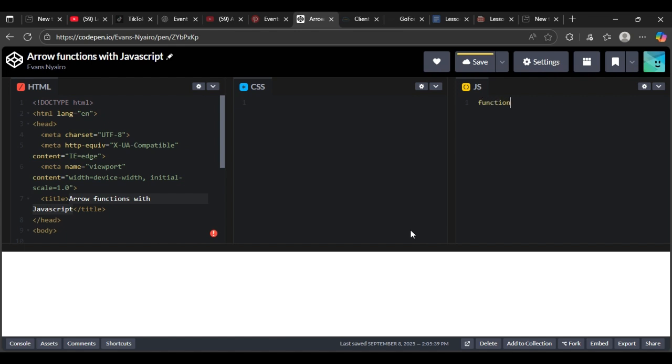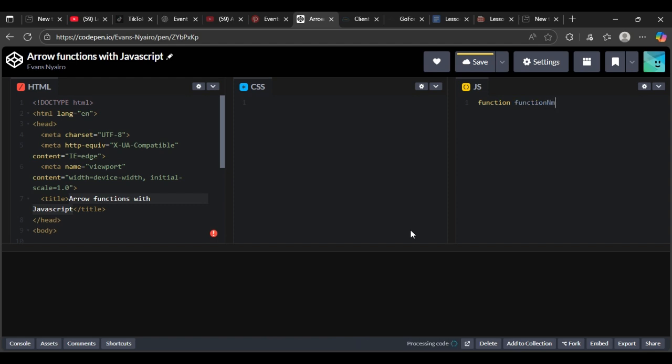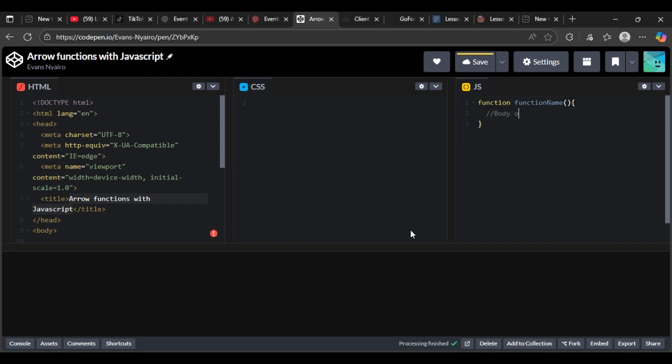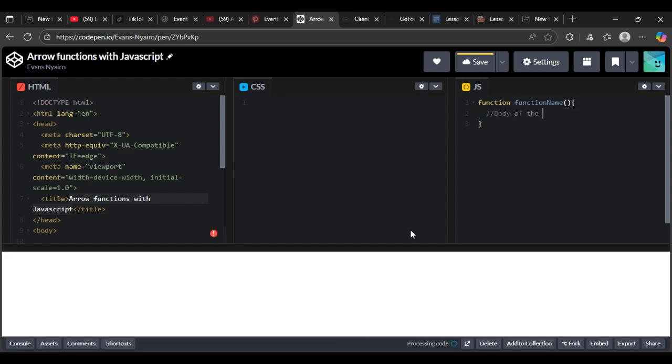So there's the function keyword, there's the function name, okay, function name, then parentheses, this is the syntax. Then this is where the body of the function goes. So this is the syntax of a function.